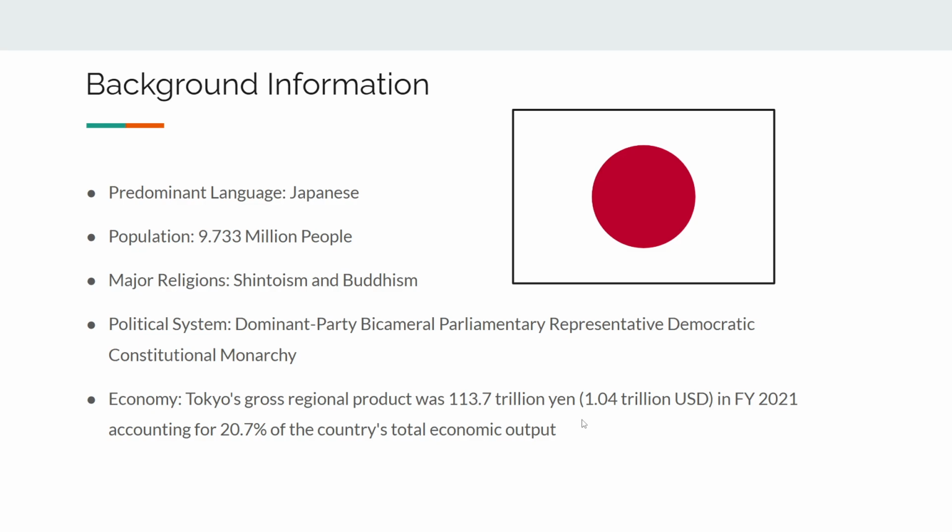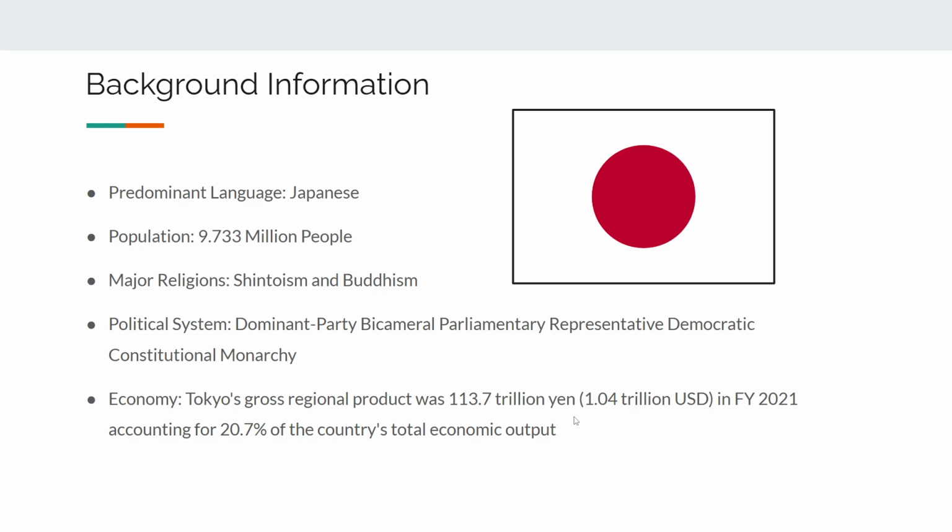In Tokyo, the predominant language is Japanese. The population is 9.7 million people in Tokyo. I'm pretty certain that is just the city specifically. I'm not sure of the population of the entire metropolitan area. The major religions are Shintoism and Buddhism.